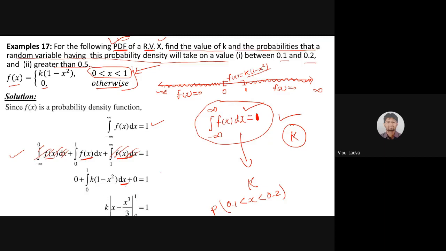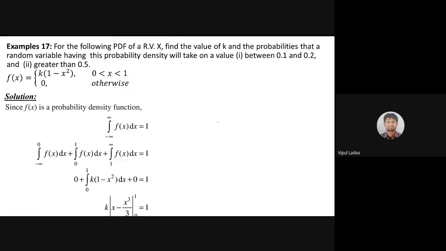Let me solve that for you guys. If you are facing any query, let me know. k as it is. Let's start with the upper limit 1. So it will be 1 minus 1 upon 3. This is my upper limit. Minus the lower limit: if I replace x with 0, then it will be 0 minus 0, that is 0.